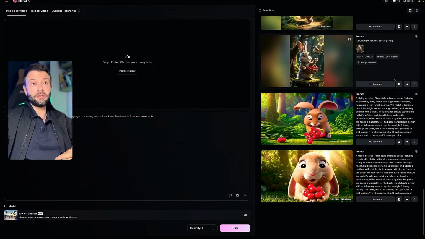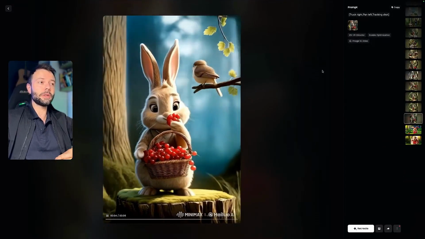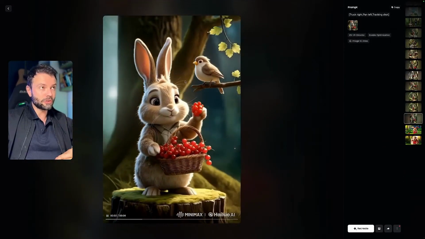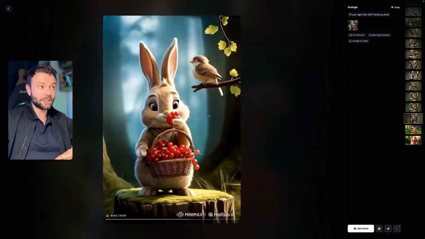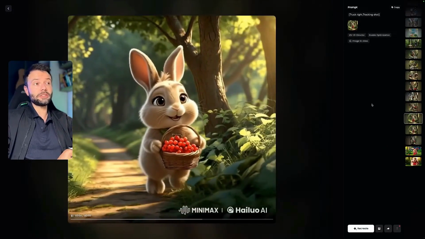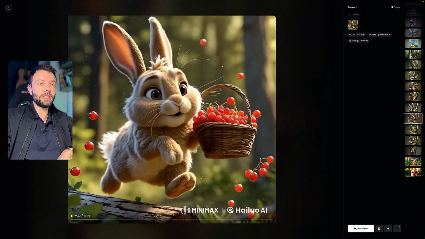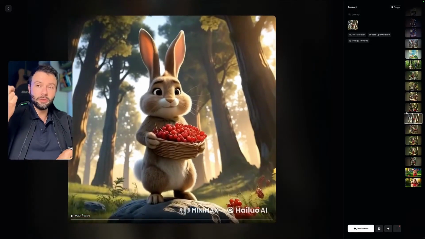And here is a result that I find pretty incredible. As you can see, with this AI, there's very little distortion. You can clearly see that all the details, like the whiskers, the fur, and so on, nothing disappears and the movements look pretty natural. So, the idea is to animate these different videos and then use artificial intelligence to imagine creating a little story by stitching them together one after another.